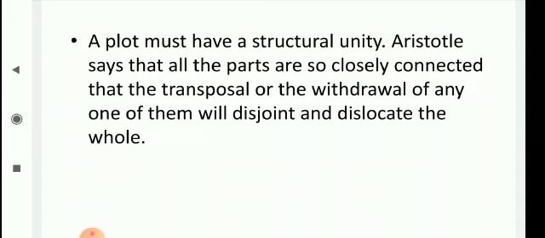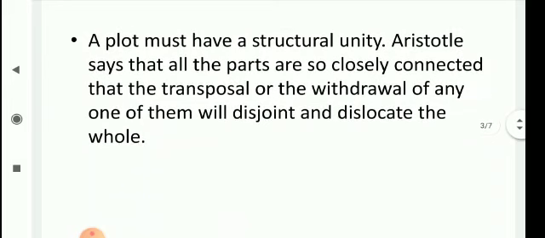What does it mean? It means, for example, there are 6 constituent elements in a plot, and if you remove one of them, your whole scheme will fall flat. The total effect will be distorted. This is the meaning of structural unity. That's why Aristotle says that all the parts are so closely connected with each other that if you remove any one of them, the whole scheme will disjoint and dislocate.